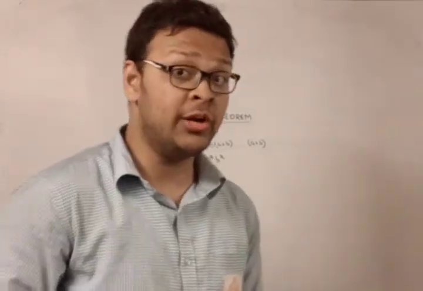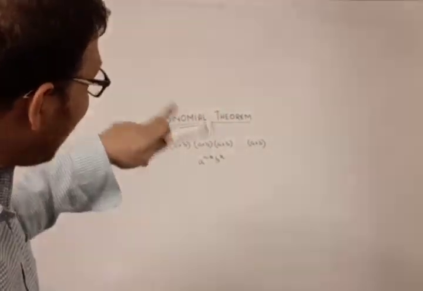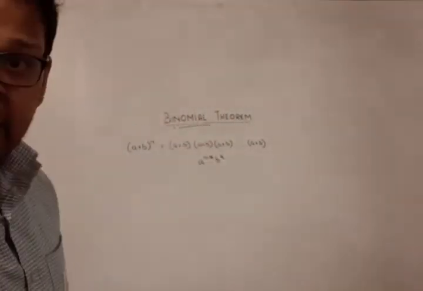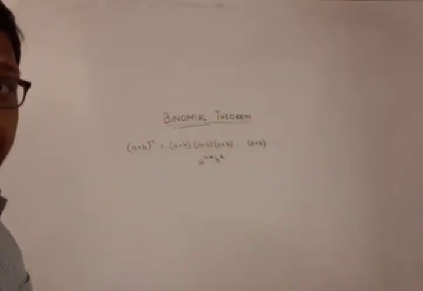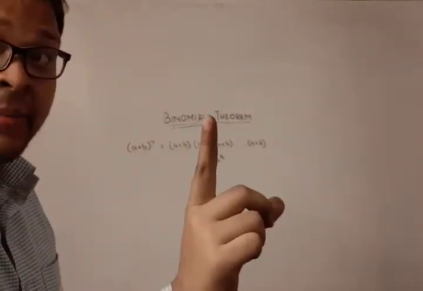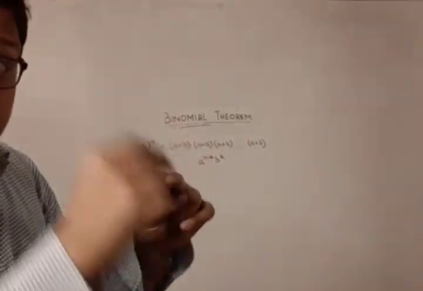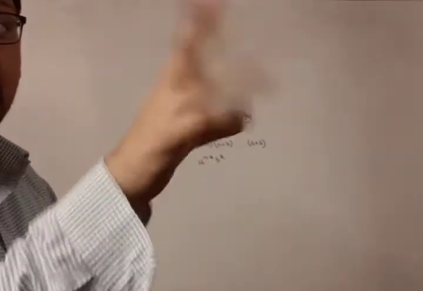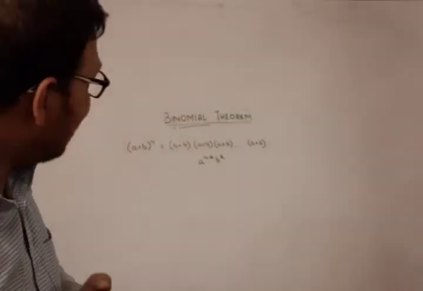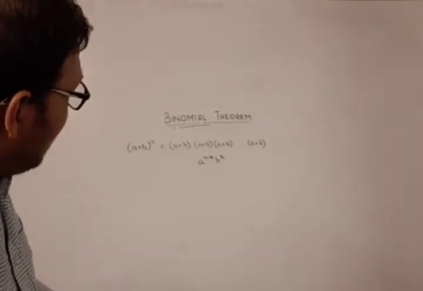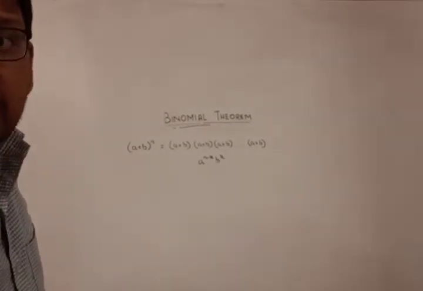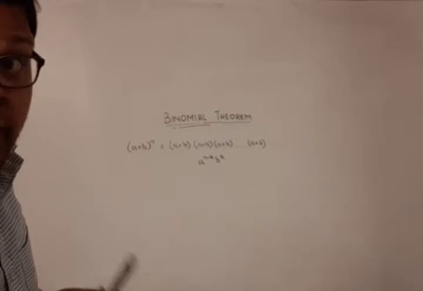Okay, so what should I do? I must pick up a from exactly n minus k brackets and must pick up b from exactly k brackets. Now how can I get a from exactly n minus k brackets? We all know this, we have done this in counting.